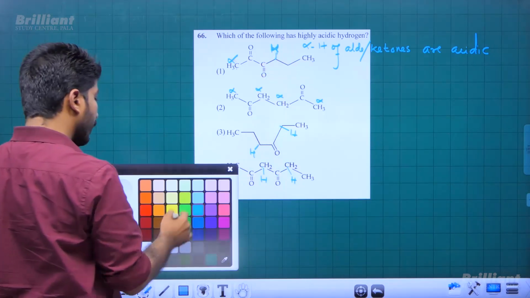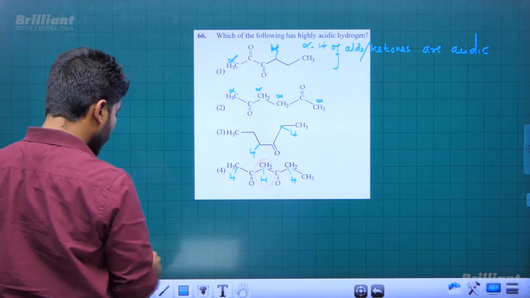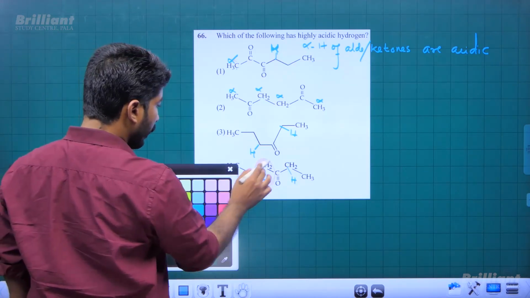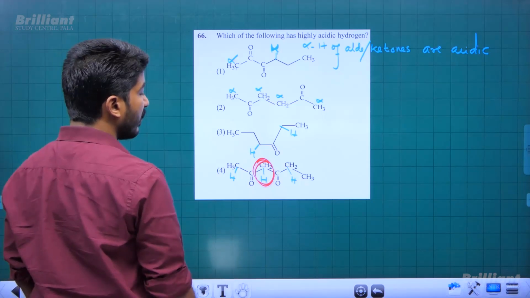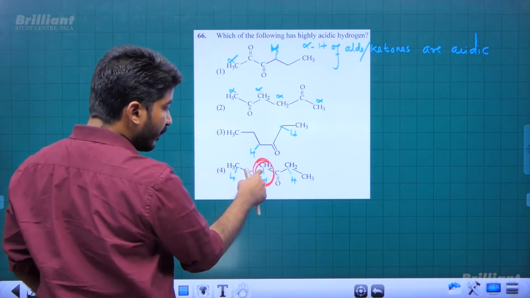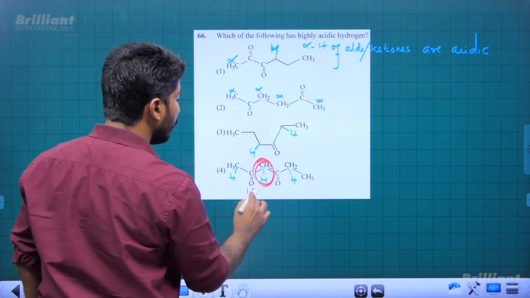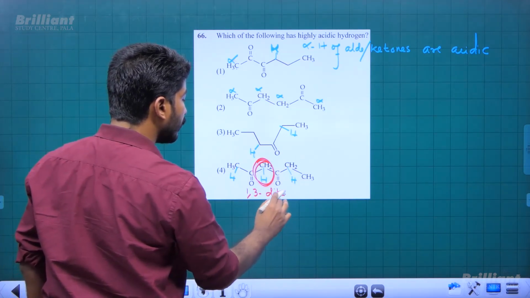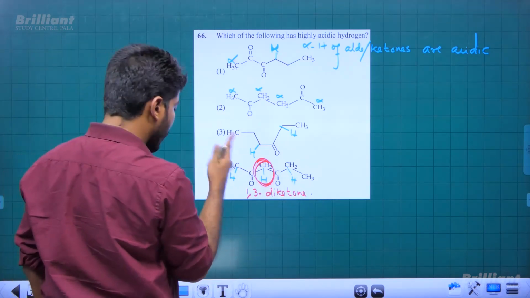Okay, among these, we can say that the last one, this particular hydrogen, is the most acidic hydrogen because of 2 carbonyl groups beside it, right? So these 2 carbonyl groups, and this particular H is flanked by 2 carbonyl groups. This is a 1,3 diketone. So 1,3 diketones will be the most acidic compound among these.